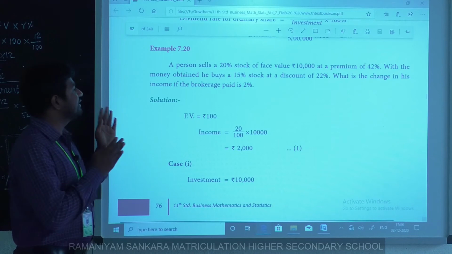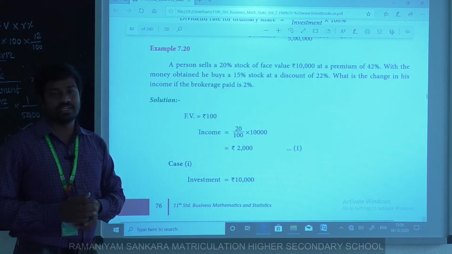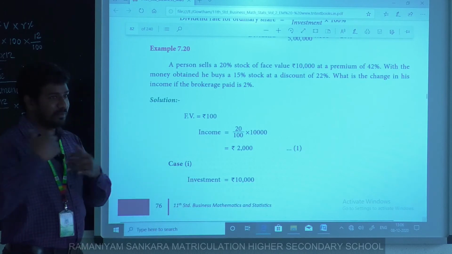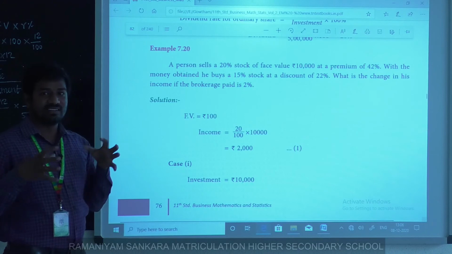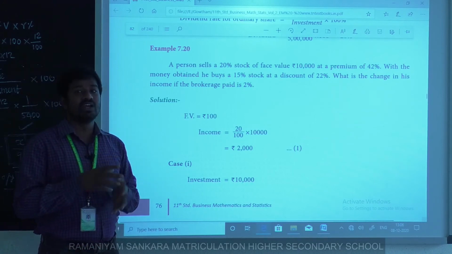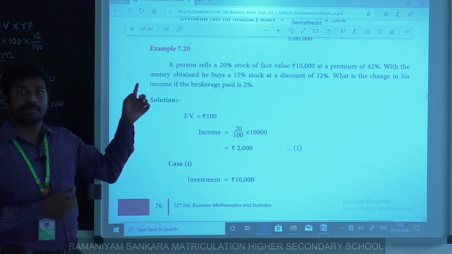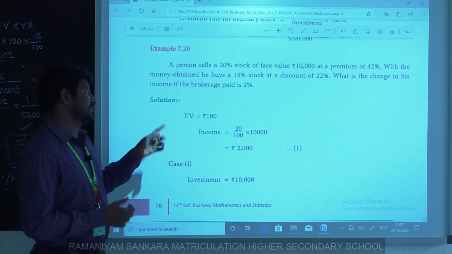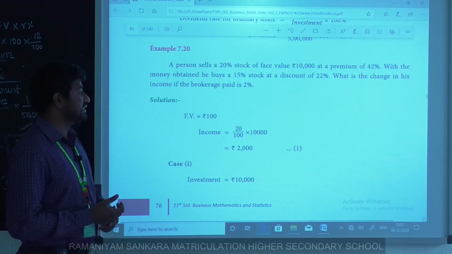What is the change in his income if brokerage paid is 2%? First we sell and buy some goods. In these two transactions, what is the income of that shareholder? Clear? First, the face value of that share is rupees 100.